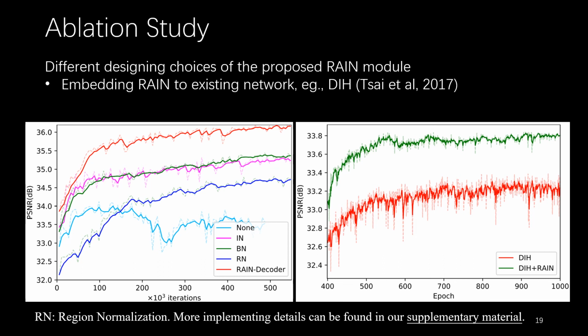We can easily observe that Deep Image Harmonization with RainNet is more stable and attains better performance than the original network.